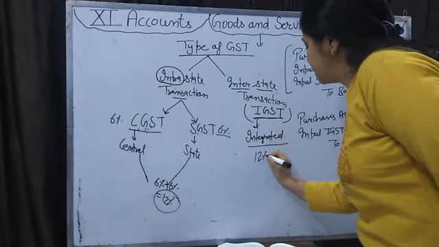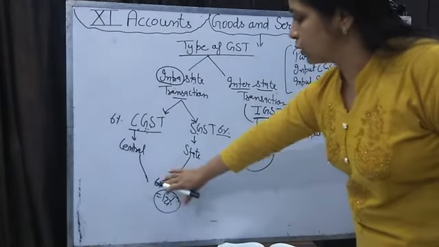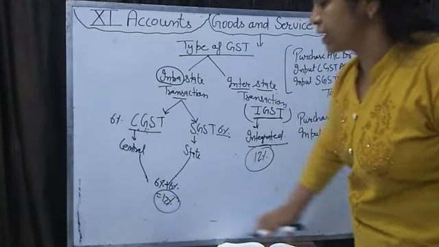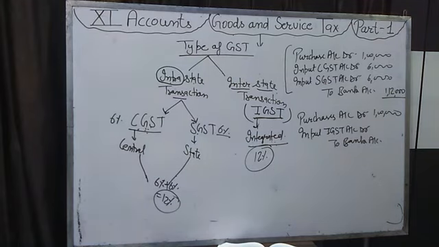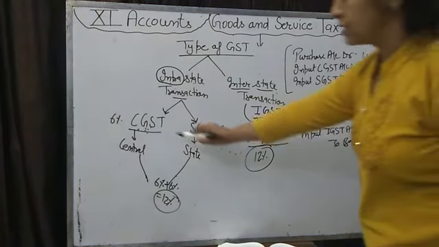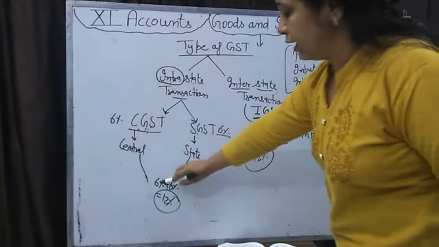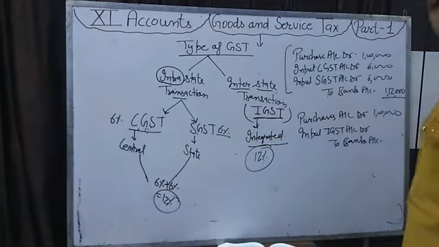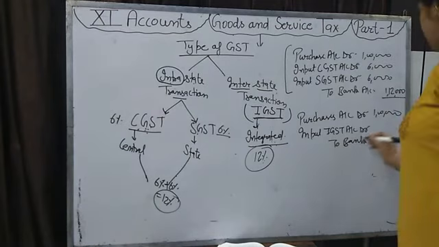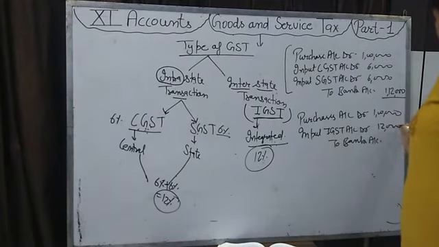The IGST rate is always equal to the CGST plus SGST rate. If these are 6%, then IGST is 12%. If these are 8%, then it is 16%. Okay? To bank, 12,000 and 1 lakh 12,000.